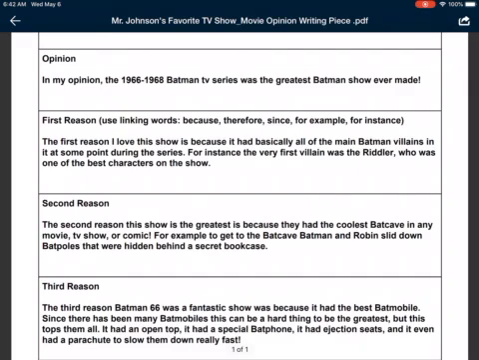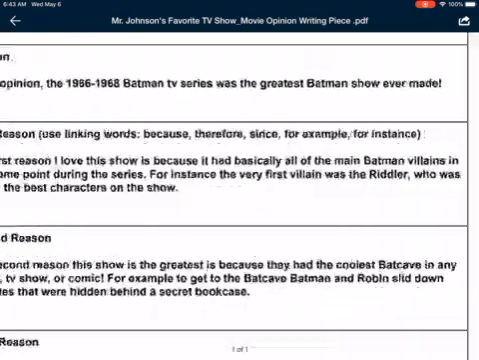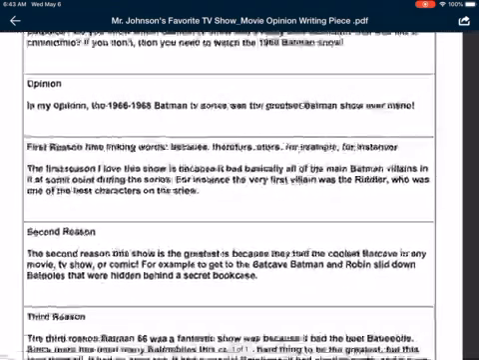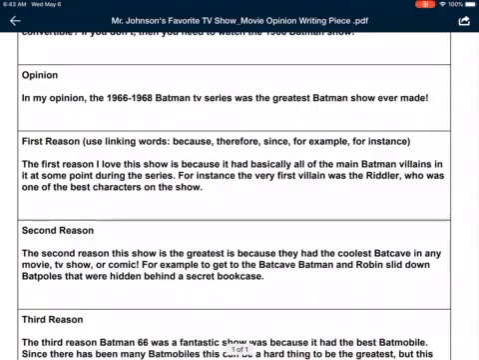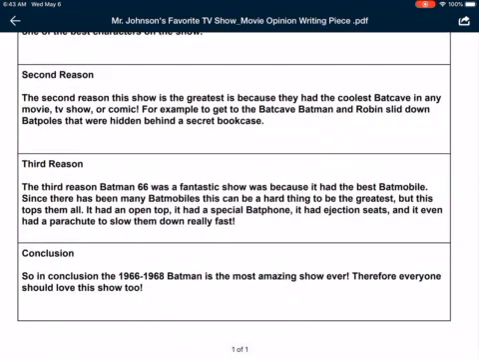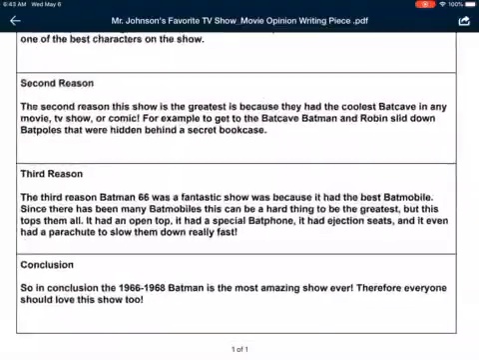The second reason this show is the greatest is because they had the coolest Batcave in any movie, TV show, or comic. For example, right there, for example, to get to the Batcave, Batman and Robin slid down bat poles that were hidden behind a secret bookcase. The third reason Batman 66 was a fantastic show was because it had the best Batmobile. So I use just because again.